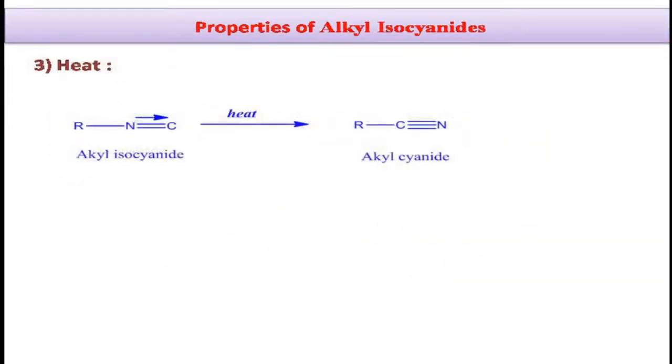Coming to the third property, our alkyl isocyanides, when heated for a long time, will rearrange to give cyanide as the product. That means alkyl isocyanides upon heating rearrange to form alkyl cyanides.